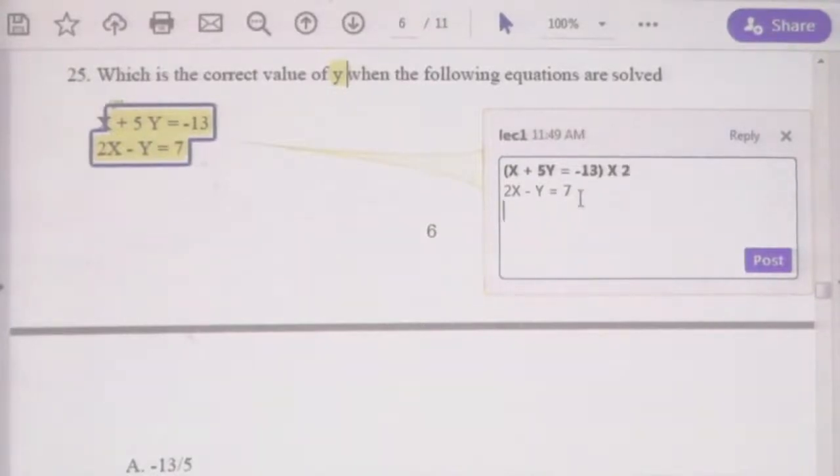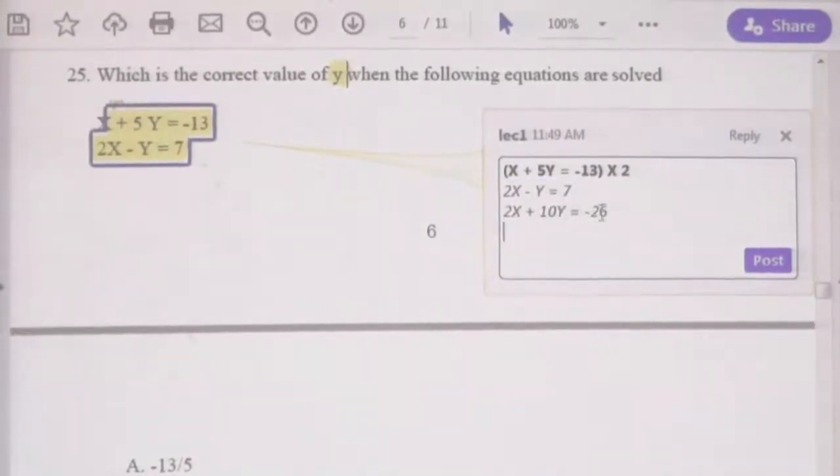Then we can write down the formula 2x plus 10y equal minus 26. Now we have formula number 2 and formula number 3, right?